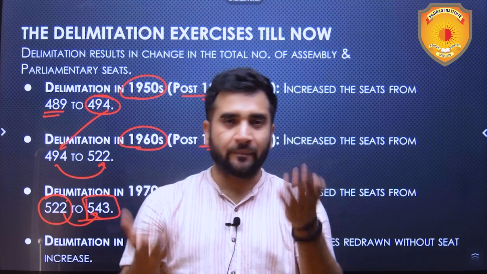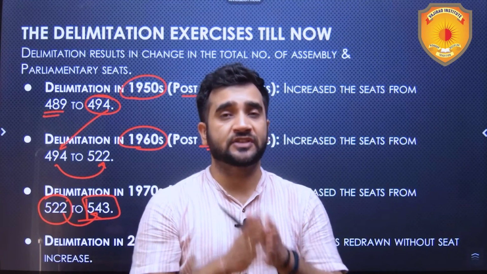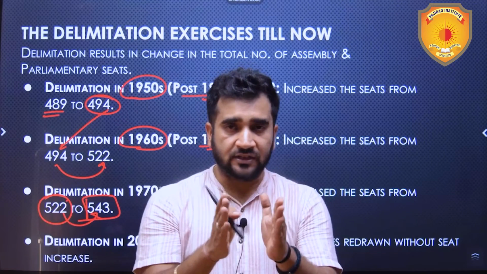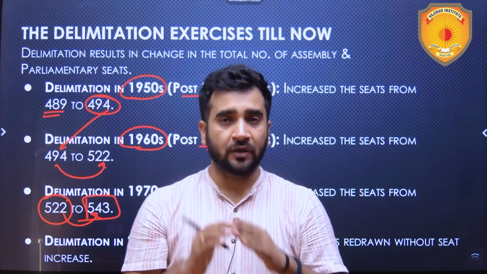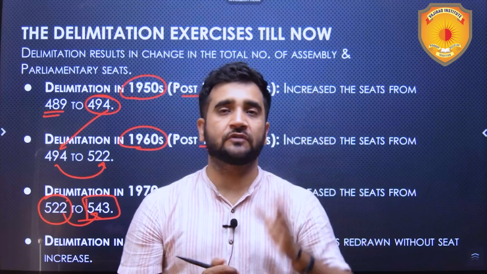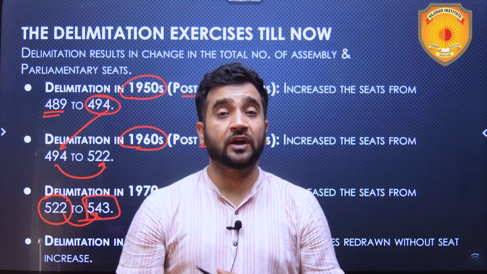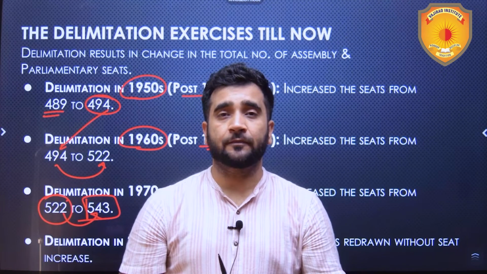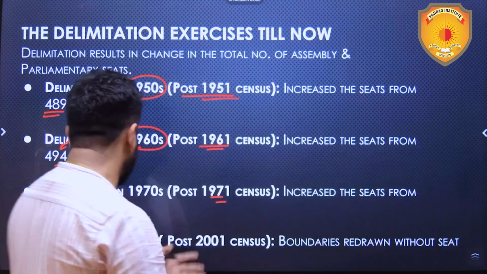So, this mismatch was there, and hence the Indira Gandhi government in 1976 decided that enough is enough. We are now not going to increase the number of seats from 1976 till 2001 at least. We will see in 2001 what to do. In 2001, the Atal Bihari Vajpayee government was there. They said that we are not increasing the seats. They formed this Delimitation Commission.